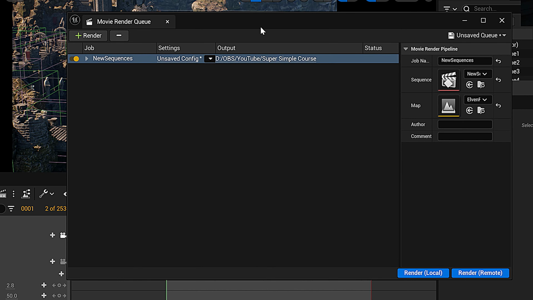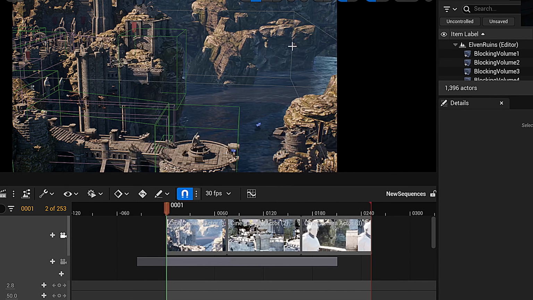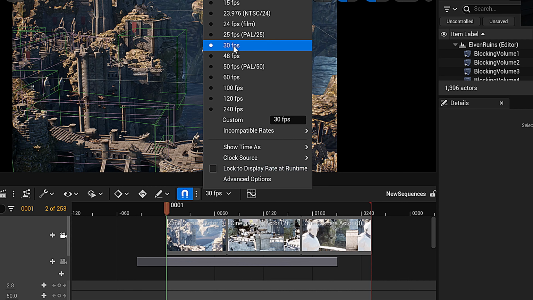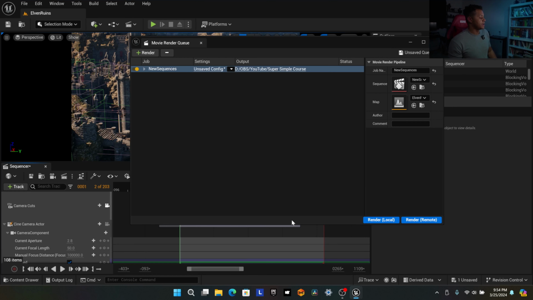If I wanted to, I could save that as a preset. But also, I forgot, we didn't check. If you're happy with this being 30 frames, keep it at 30. If you want to change it to 24, you can do that as well. I just changed mine, and then I'm going to reopen the render queue. And without further ado, we are ready to render our second sequence. So let's go ahead and hit render local.